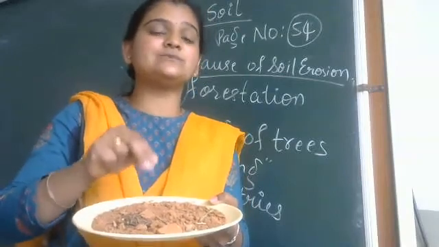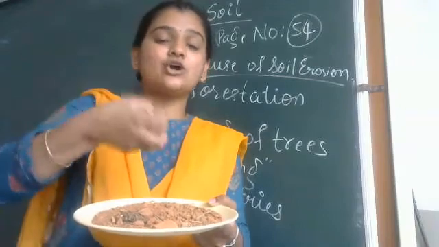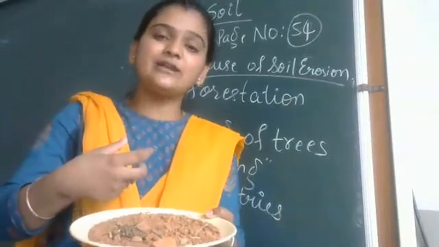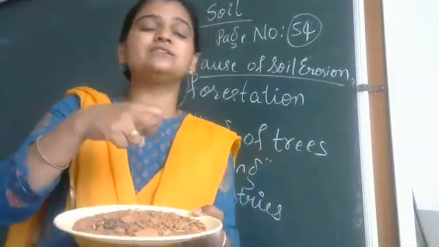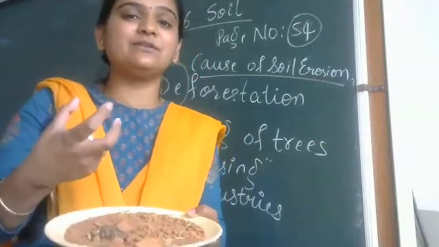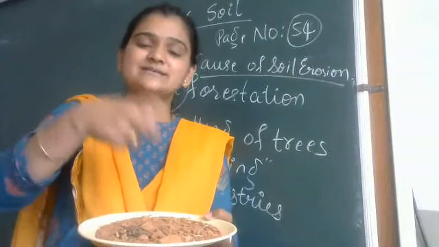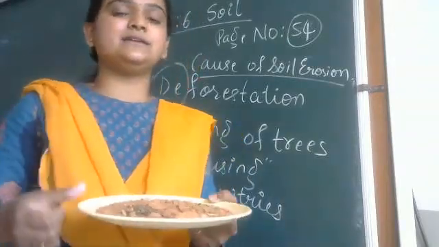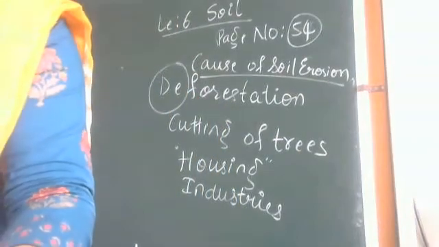Plantation of more trees, what happens? The roots will hold the soil, the top soil, very tightly. It will become a friend of the soil, a friend of the top soil. The roots will hold the soil and say, I am there with you, I will not let you get washed away. There should be someone to hold the soil. Yes or no? So we have to plant trees. Is it clear? Now the activity, page number 55.